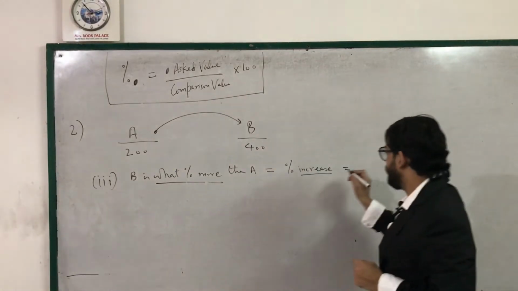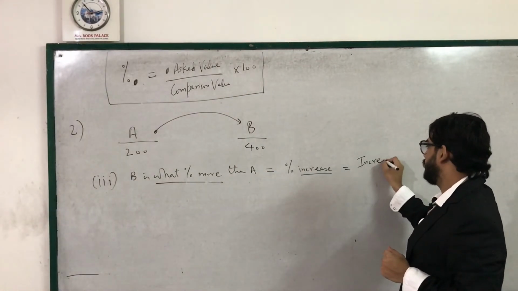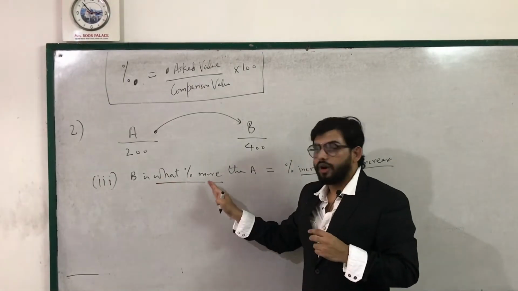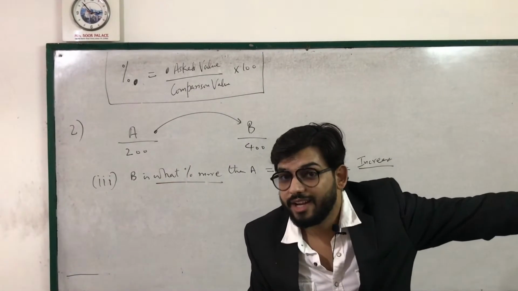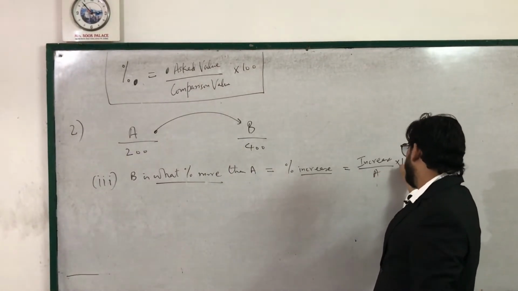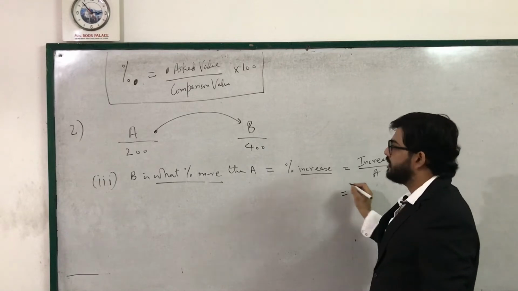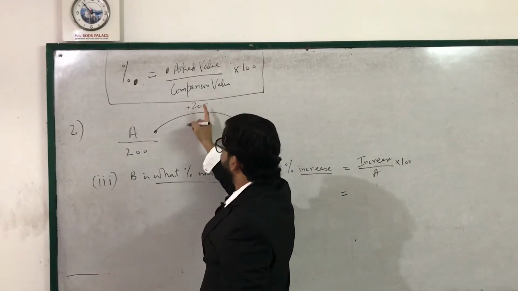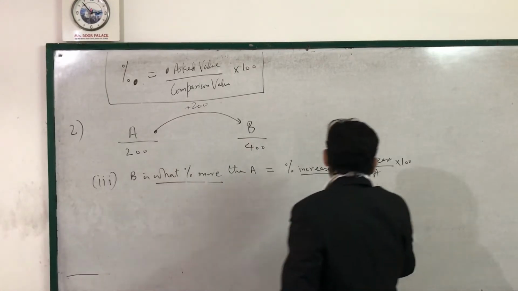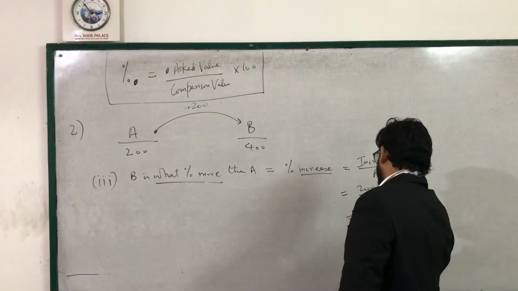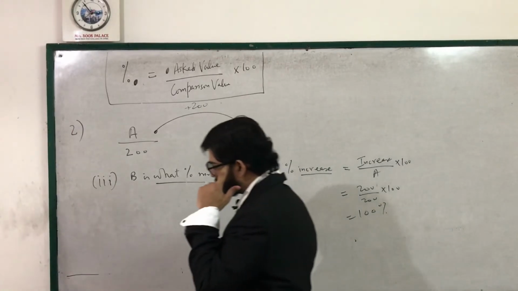Increase will be the asked value upon, B is what percent more than A. So the comparison value is A. Increase upon A into 100. Increase. B is how much more? B is 200 more. 200 more in comparison to 200. 200 upon 200 into 100, which is 100%.